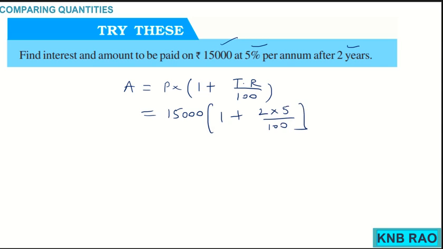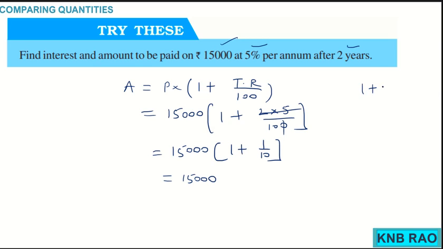So, the 2 5s cancel with 1 0, then it is 15,000 into 1 plus 1 upon 10, which is nothing but 15,000 into 1 upon 10 plus 1. Don't cancel the 0s here.